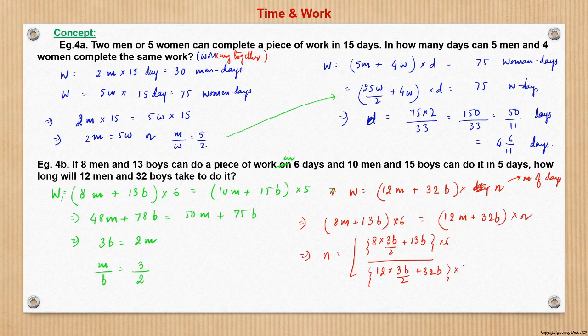So here 2 4s are 4, 3 4s are 12, 12 plus 13 is 25, 25 into 6 is 150b, and here it is 6 3s are 18, 18 plus 32 is 50, so 50b. So here it becomes 3. So basically the number of days taken is 3 days.